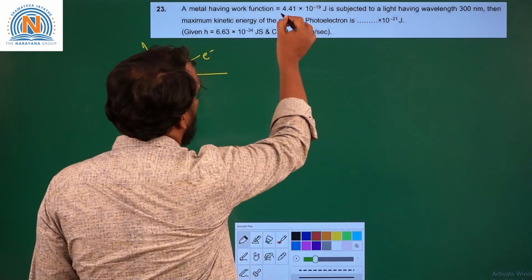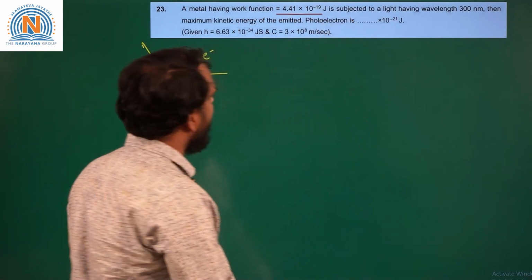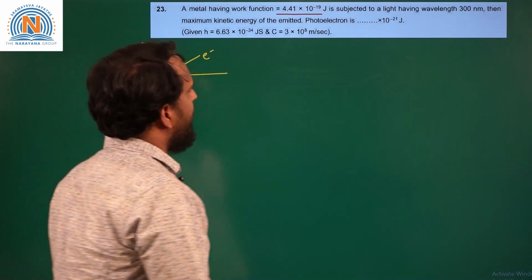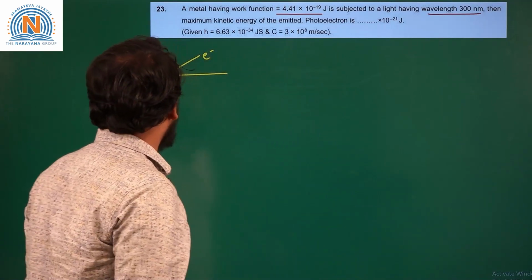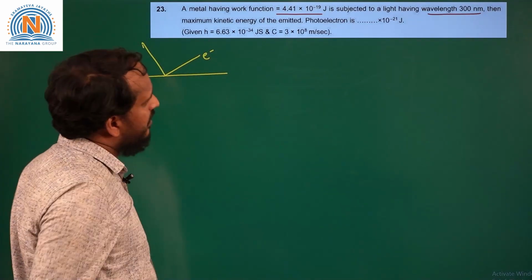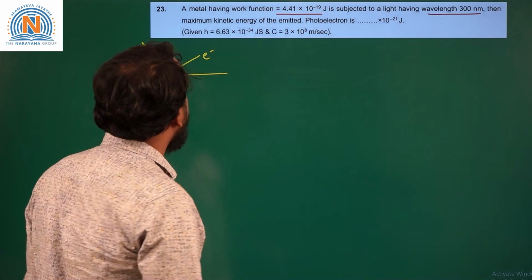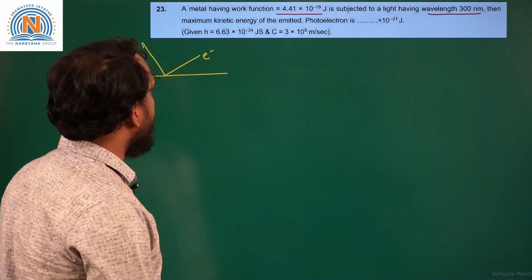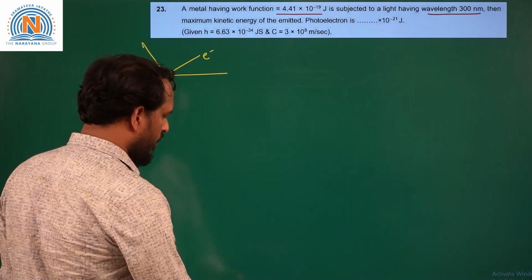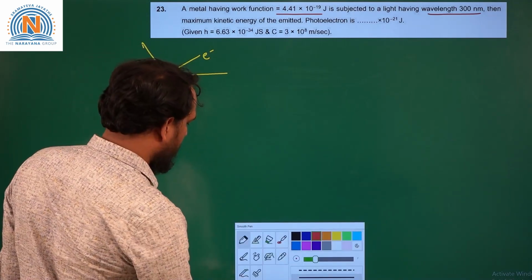The work function is 4.41 into 10 power minus 19 and the wavelength of light falling on this metal surface is 300 nanometer. Then we need to calculate what is the maximum kinetic energy of the photoelectrons emitted.